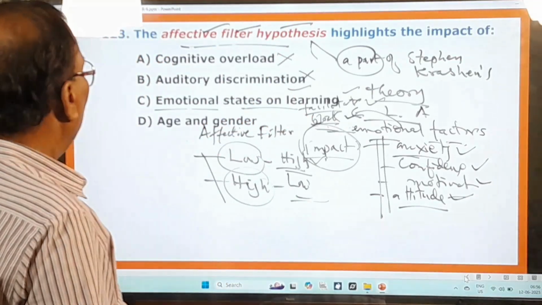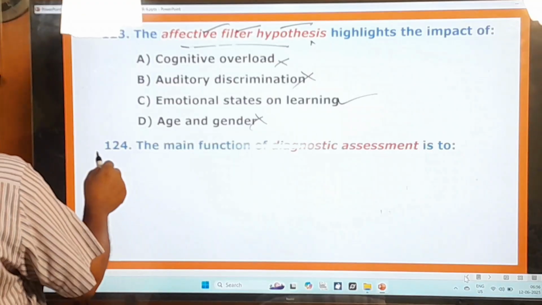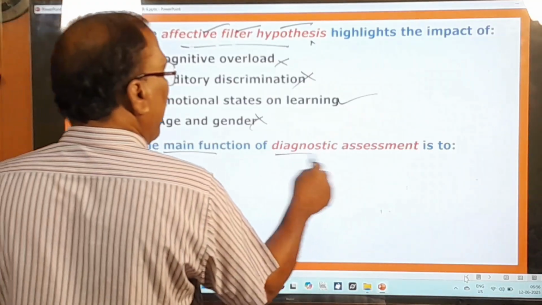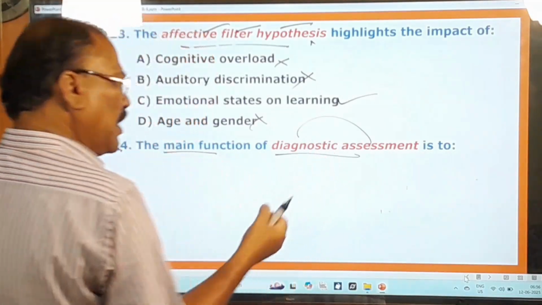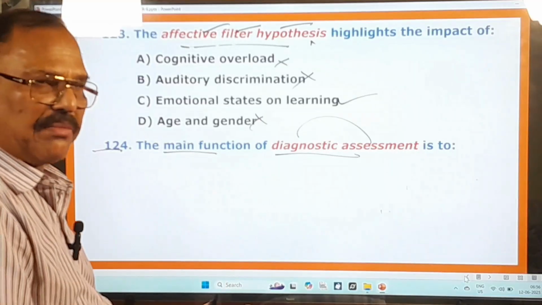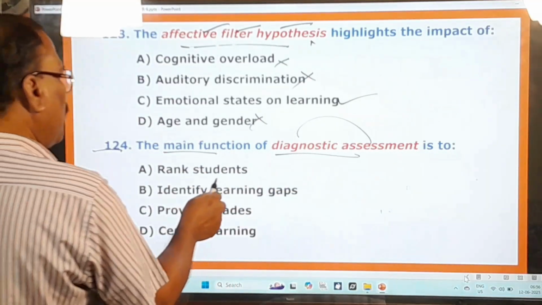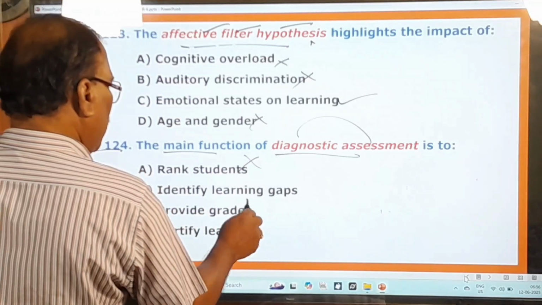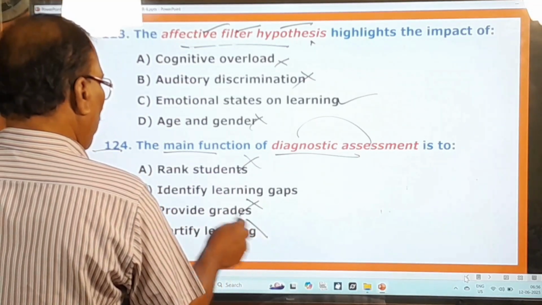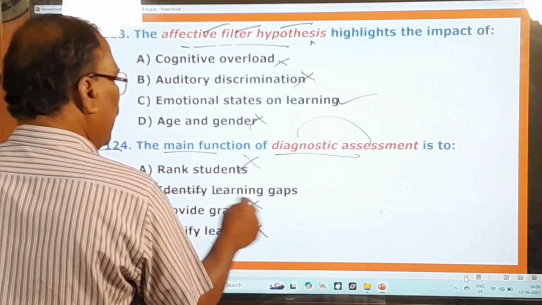Now you move on to other questions. 124th question, the main function of diagnostic assessment. Diagnostic assessment itself means testing. So you conduct a test. Why? In order to rank students? No. Provide grades? No. Certify learning? No. But only to identify learning gaps.